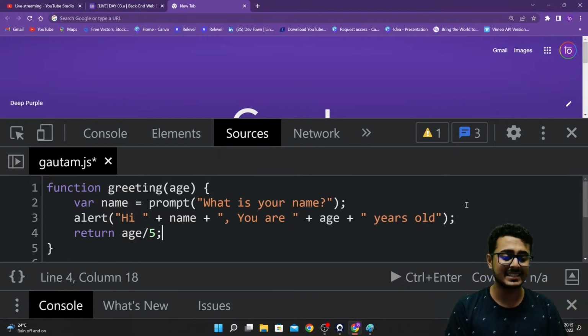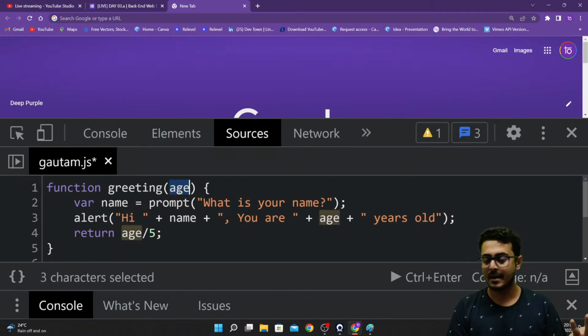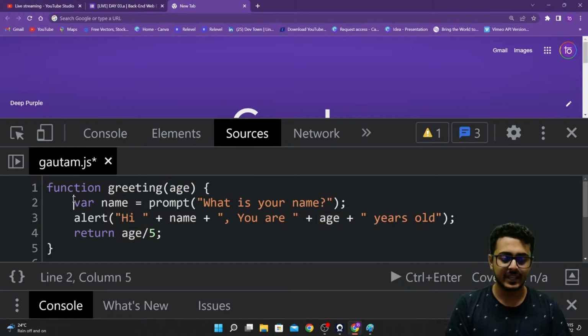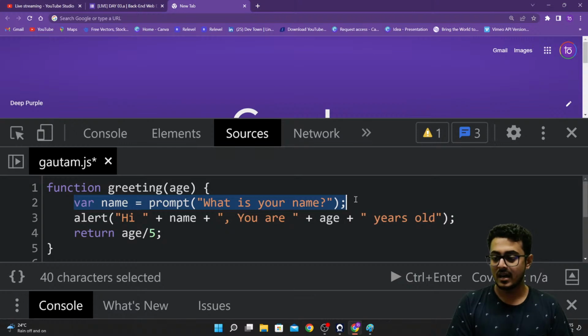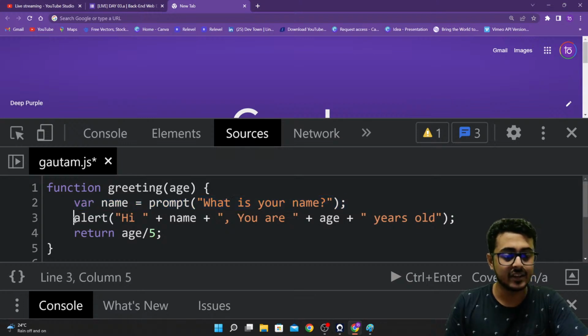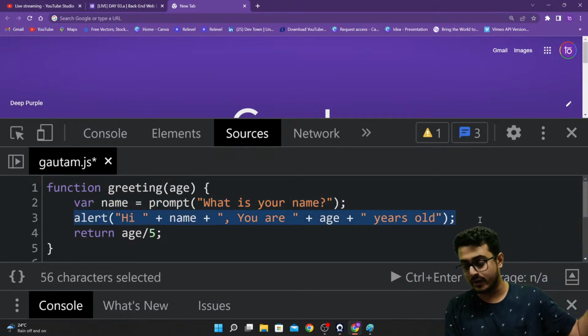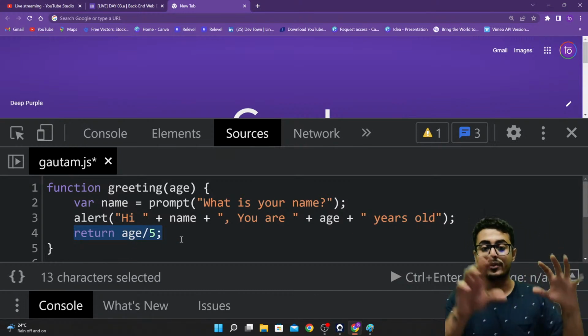So what this says is, first, when you start a greeting function, you provide an input, that parameter, that is age. Then you create a variable called name, take in the name, and save it inside name itself. Then you have alert, which generates the particular alert for you. Then you have the return statement, the last statement of your function.